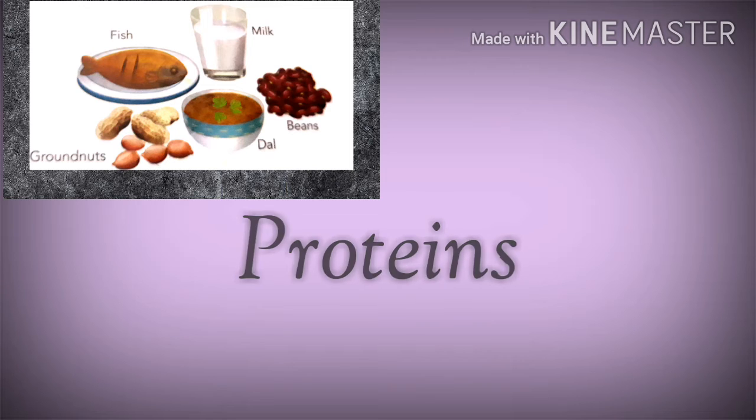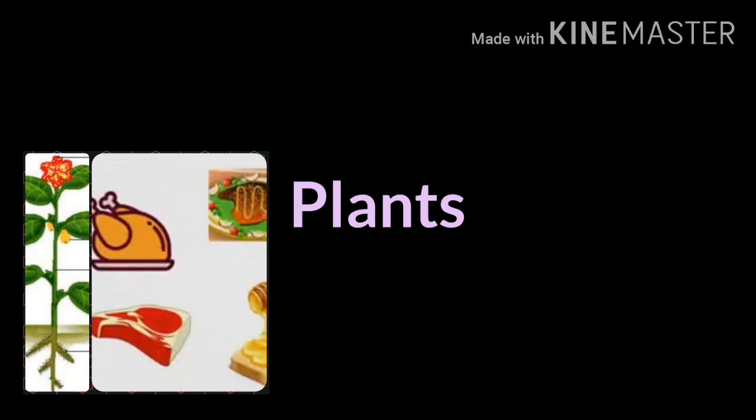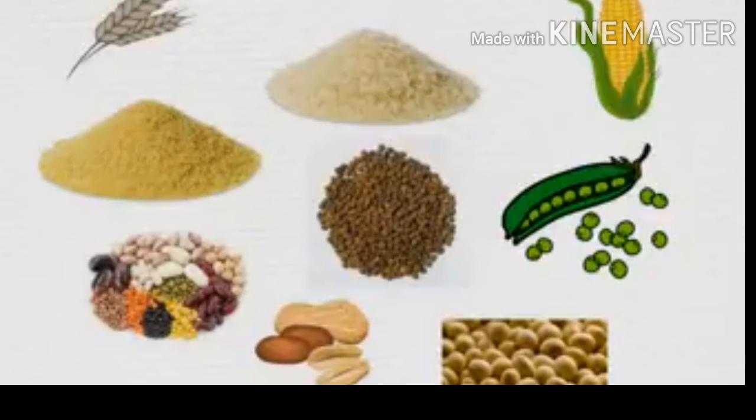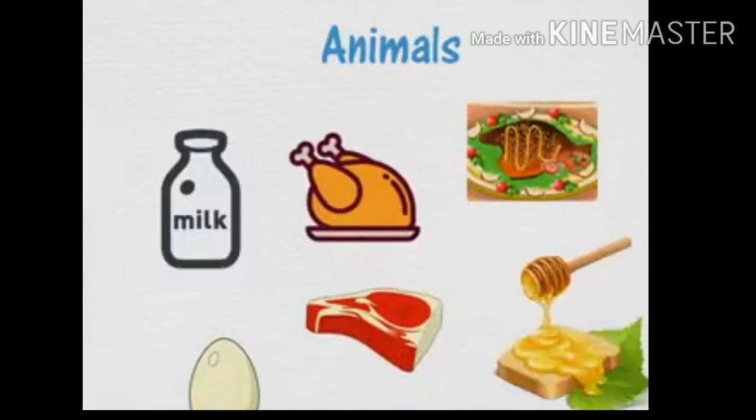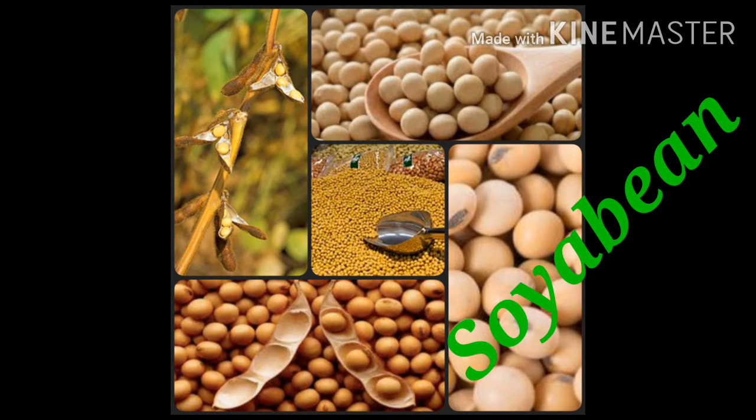Okay students, where do the proteins come from? The proteins come from the sources of both plants and animals. Plant sources like pulses, corn, soya bean, whole wheat and nuts. And animal sources such as milk, eggs, meat and fish. And the animal proteins are considered better than plant proteins as they are more completely digested by the body. And the soya bean is the best source of plant protein.